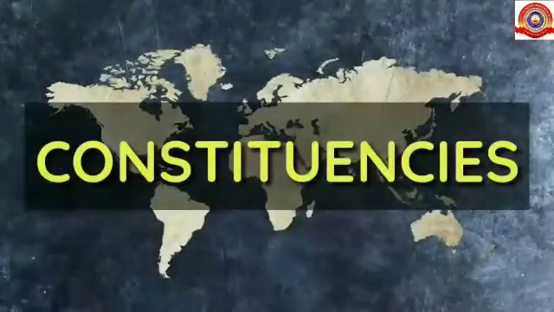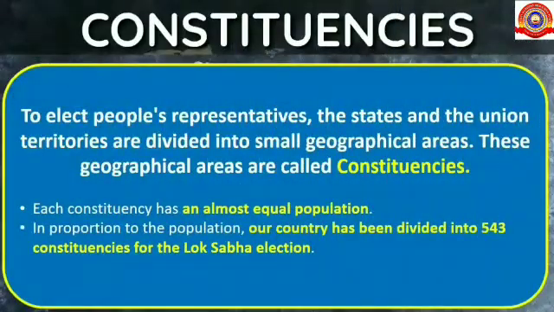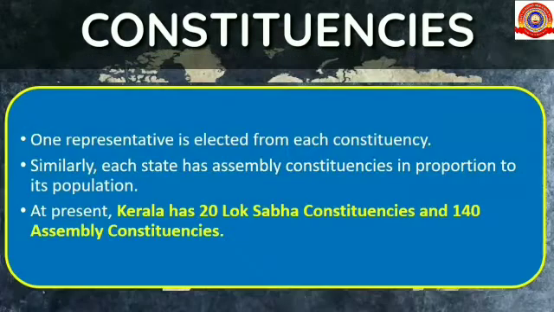Students, let's study about constituencies. To elect people's representatives, the states and the union territories are divided into small geographical areas. These geographical areas are called constituencies. Each constituency has an almost equal population. In proportion to the population, our country has been divided into 543 constituencies for the Lok Sabha election. One representative is elected from each constituency.